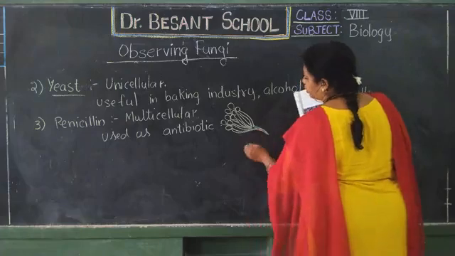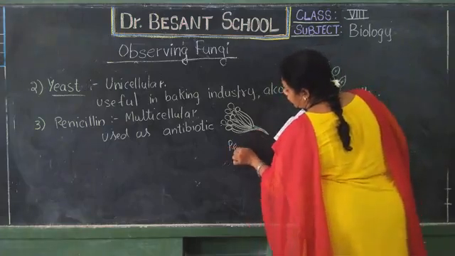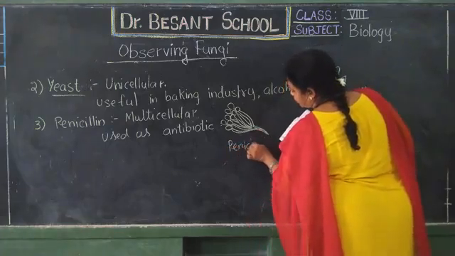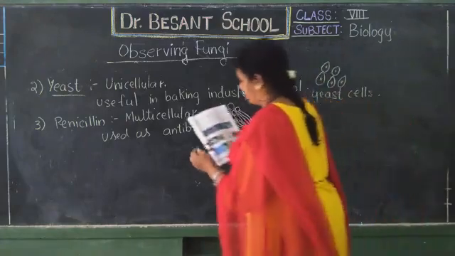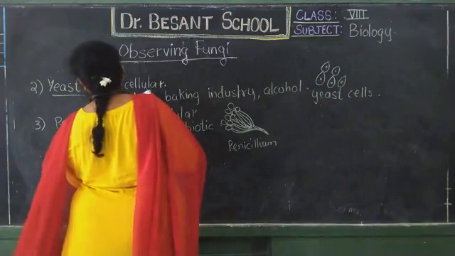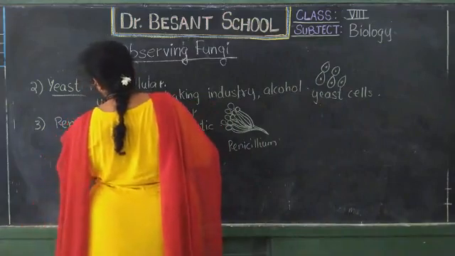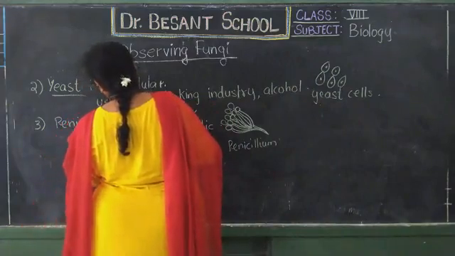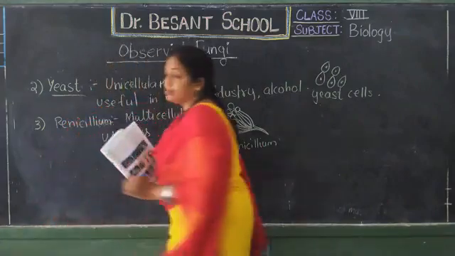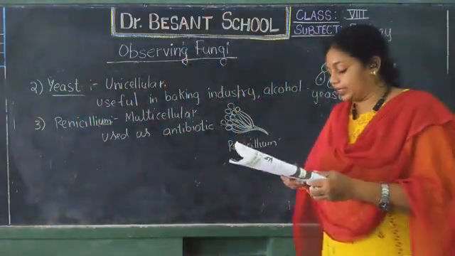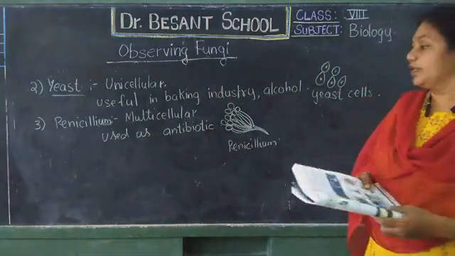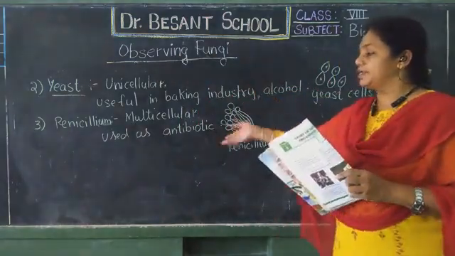So this is penicillium. Here I have written penicillin. Why I am changing is that penicillin is the antibiotic prepared from penicillium. So I should not write penicillin, but instead I have to write penicillium. So this is one more example, penicillium.